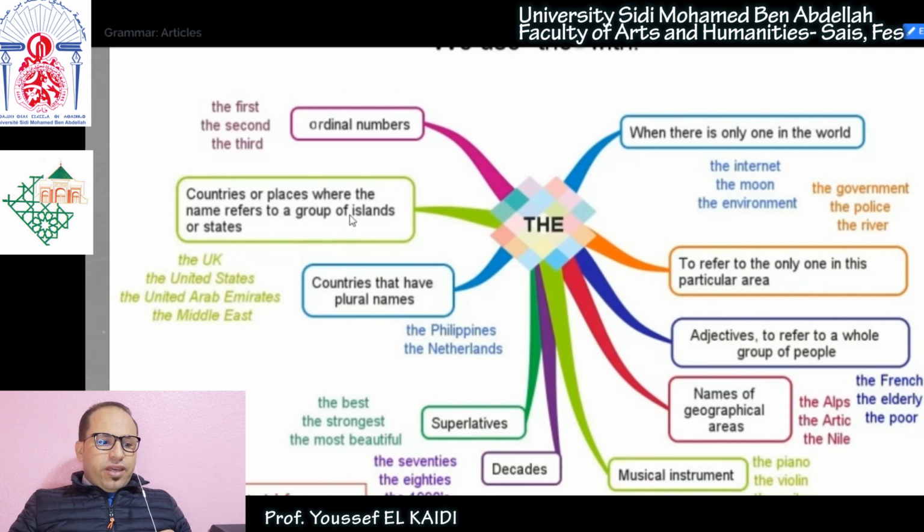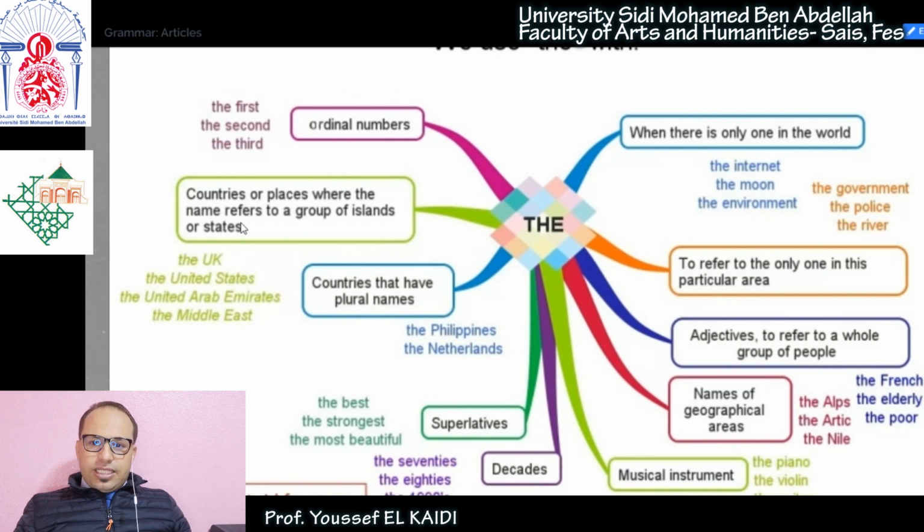Countries or places where the name refers to a group of islands or states. We use the with countries where the name refers to a group of states or islands. When we talk about the United States, what is the United States? The United States is a country that is made up of different states united, okay?